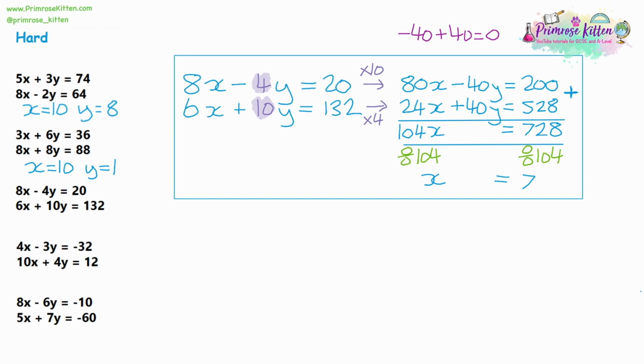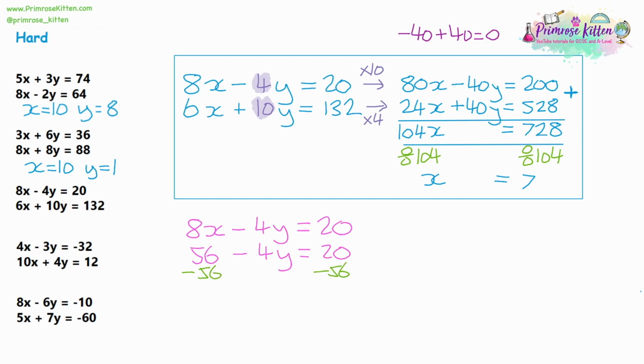Now I'm just going to substitute into the first equation because I think the equals 20 at the end will be easier to deal with than the equals 1 equation. We know that x is 7, so 8 lots of 7 is going to give us 56. So it'll be 56 take away 4y equals 20. Now we can try and solve the equation. So we're going to take away 56 from both sides.